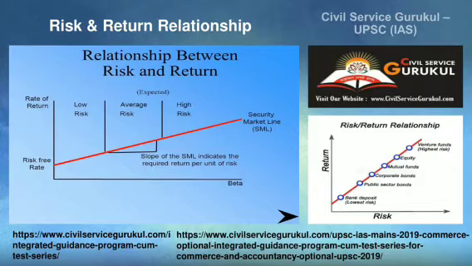Government bonds are risk free, then bank deposits lower risk. Moving on to the public sector bonds, a bit riskier than the bank deposit. Then the corporate bonds, even more risky than the other two. Then moving to mutual funds, risk increases gradually. Moving to equity, very risky.